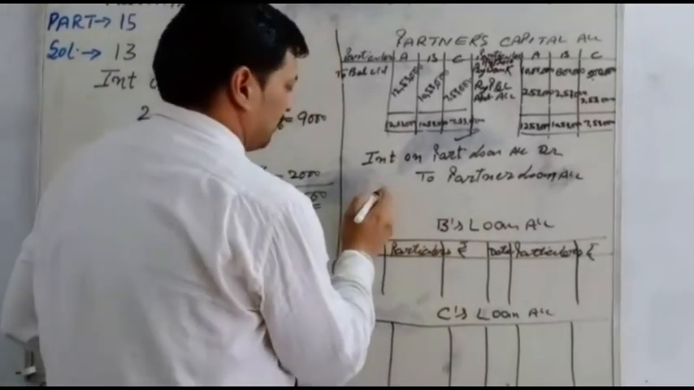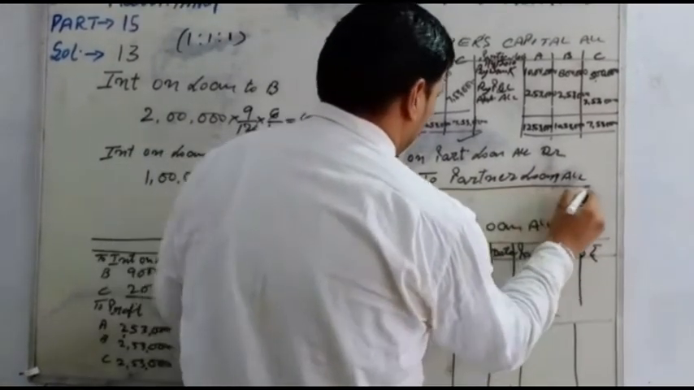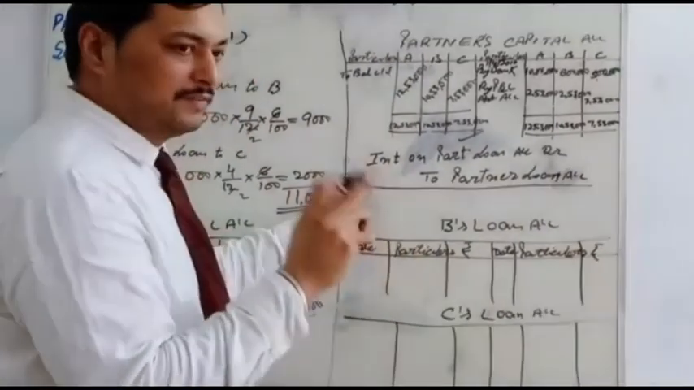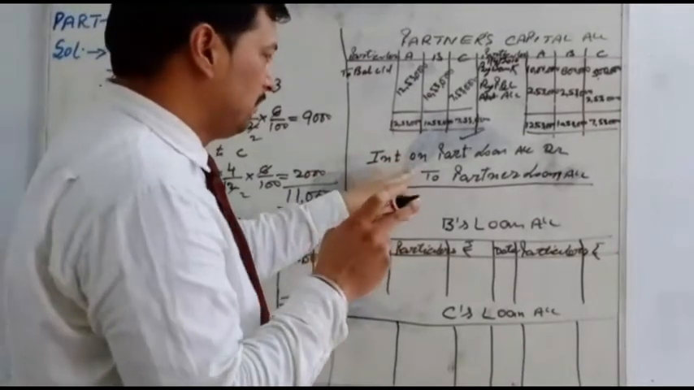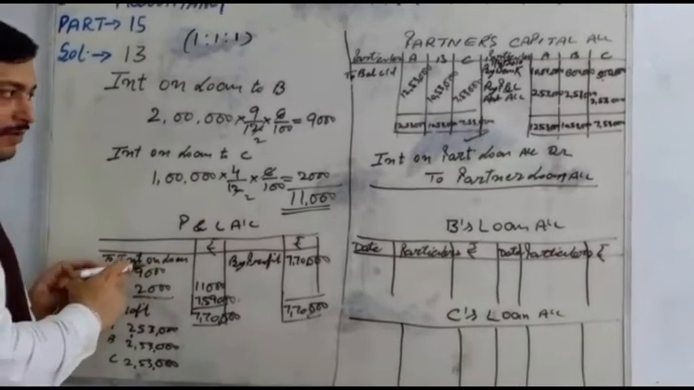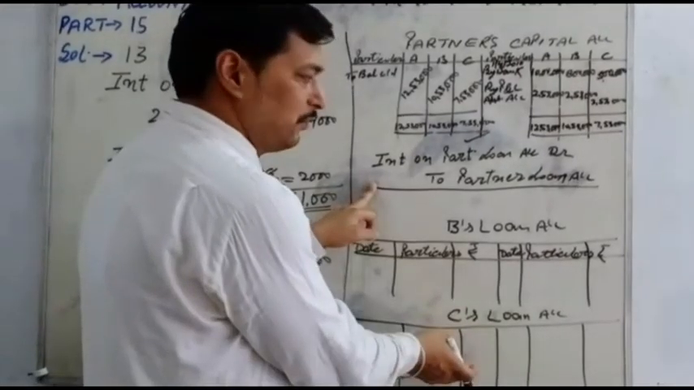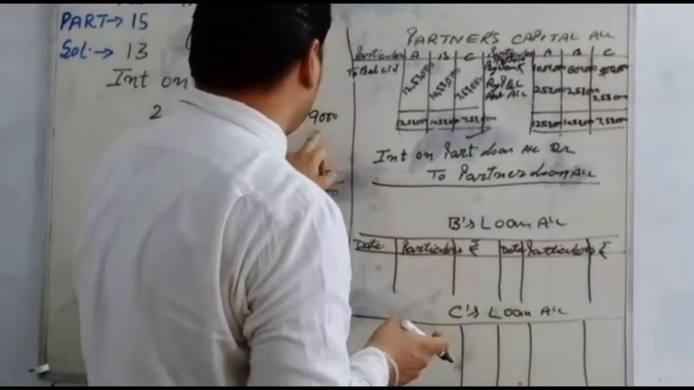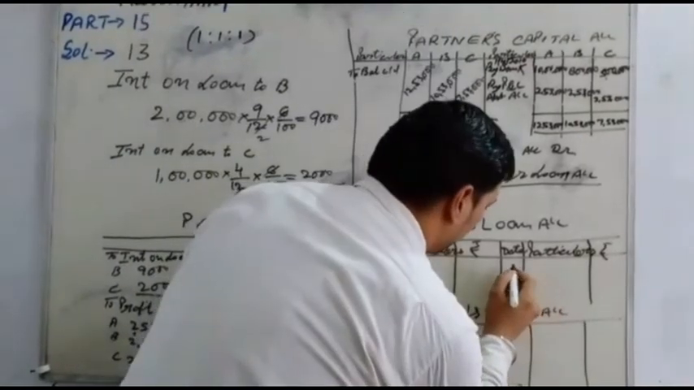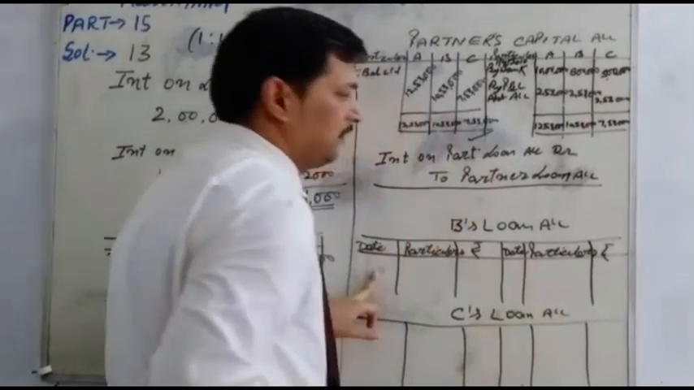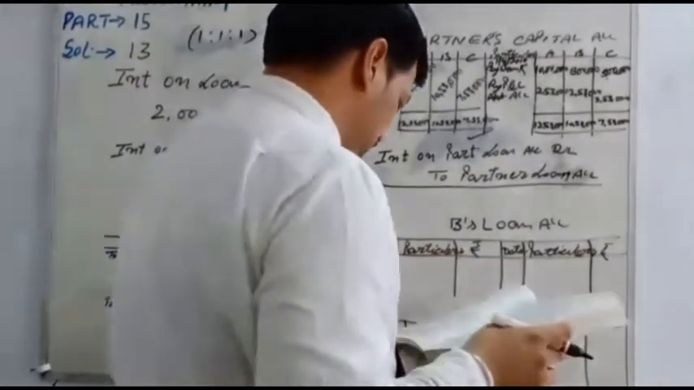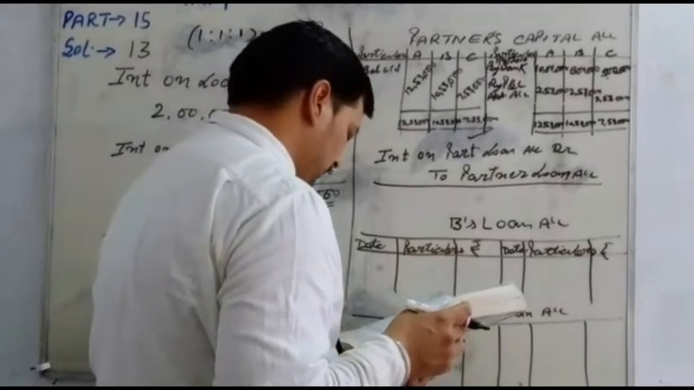So in the opening entry of the partner's interest on loan, the closing entry is profit and loss account debit to interest on loan. Here I am posting profit and loss account debit to interest on loan. The same entry for B and the same entry for C. The interest on loan is 9,000 for B and 2,000 for C. The loan amount is given on 1st July.